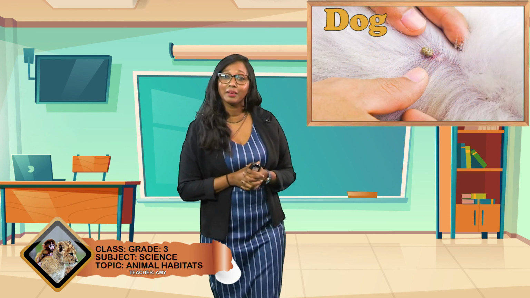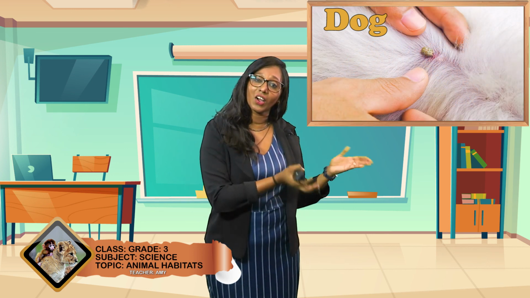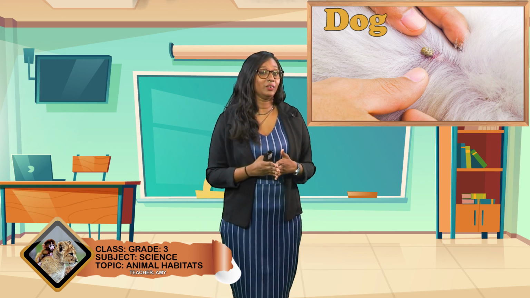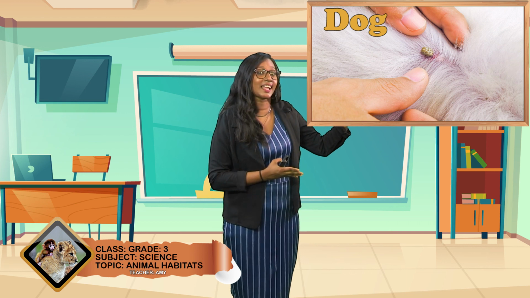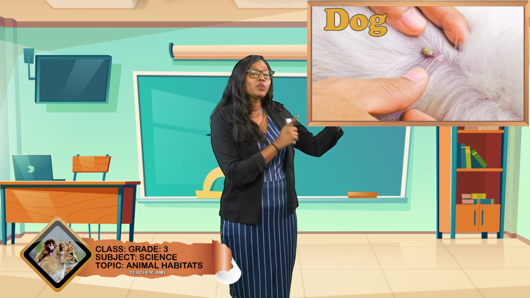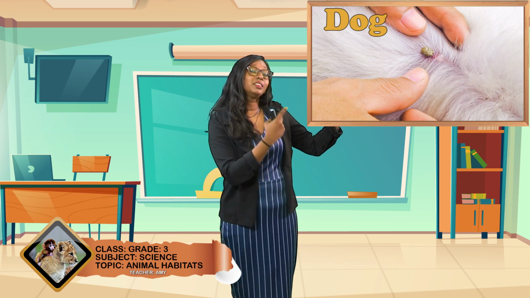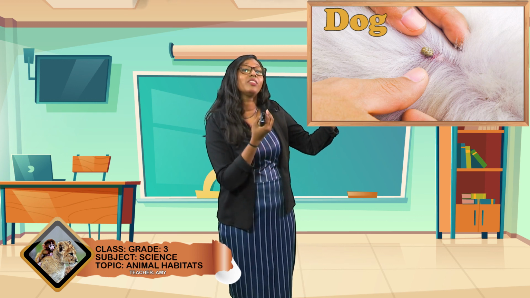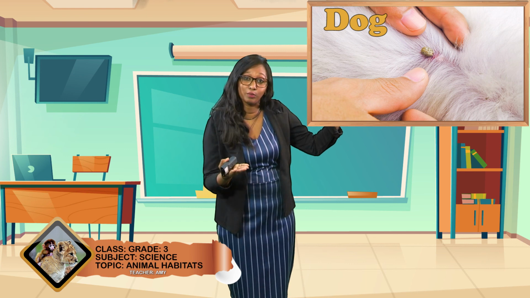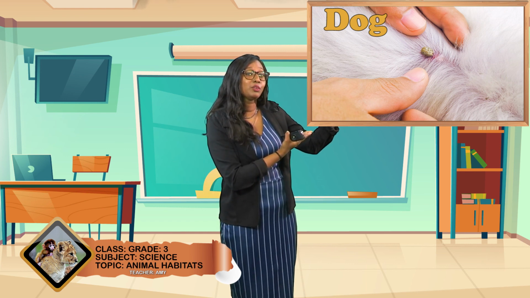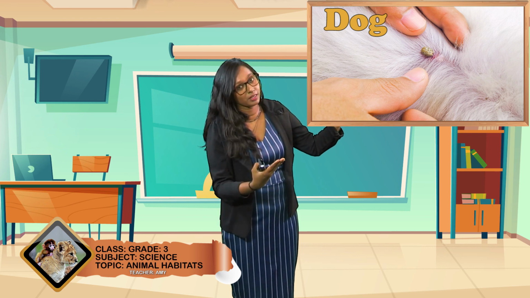That is an animal living on the dog. One example of that is the tick. Okay, this is what a tick looks like. Ticks live on other animals. They feed on the blood of those animals. That's how they live. That's how they get food. Alright? Now, these animals can be found on other animals.